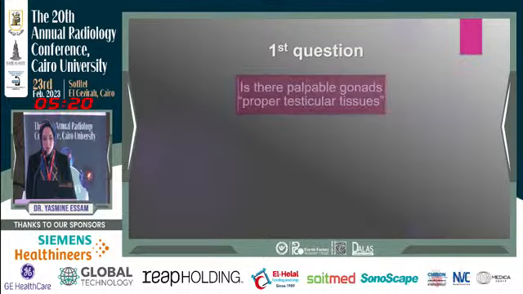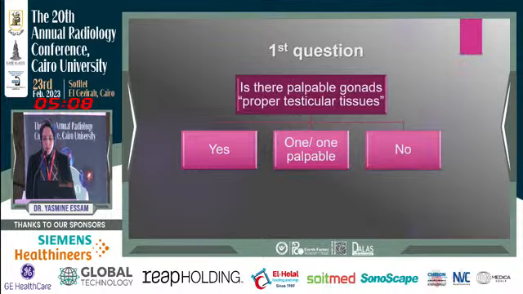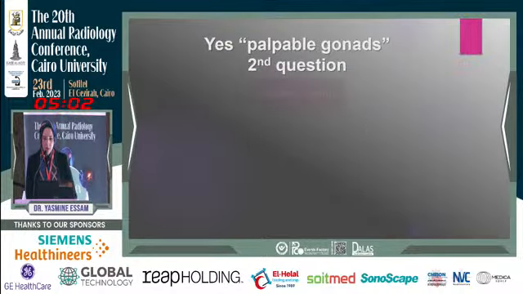The first question is always, is there a palpable gonad? And even if it doesn't have to be palpable, do we have proper testicular tissue? The answer can be yes, it can be we have only one, or we have no testicular tissue at all. If the answer is yes, we will move to the second question in the algorithm, which is, is there a uterus?